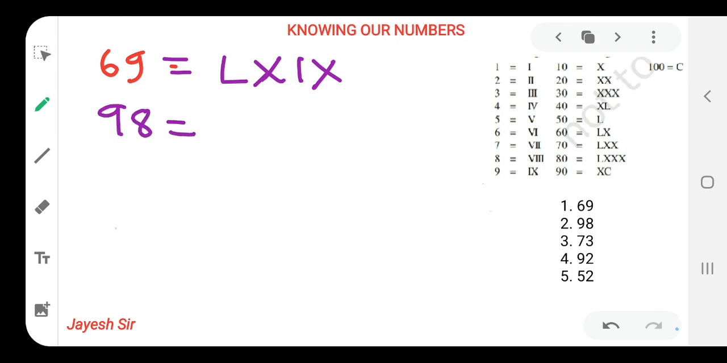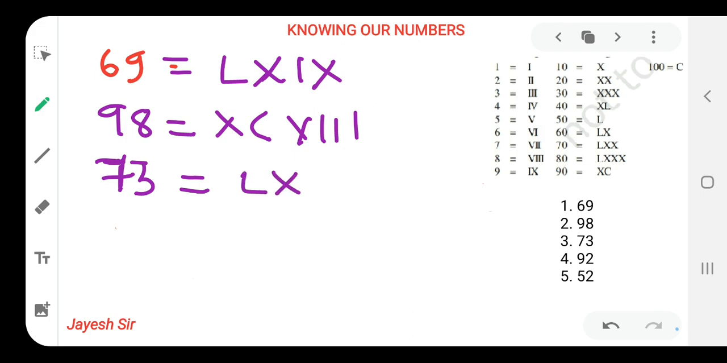Let's solve for 98. As we know how to write 90, 10 minus 100, that means 90 is written. Now we know how to write 8. We are writing 8 like this. So this is our answer for 98. So let's do for 73. I hope you all have understood this concept as we already learned it previously also. So this is 50, 60, 70. We need to write 73, 1, 2, 3. In this way we can write 73.